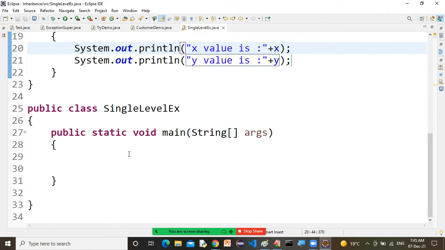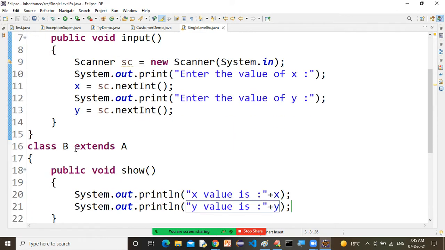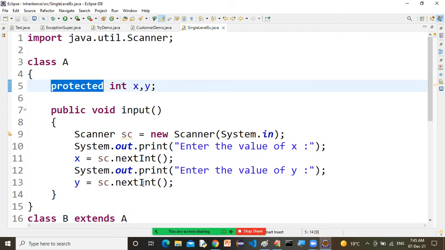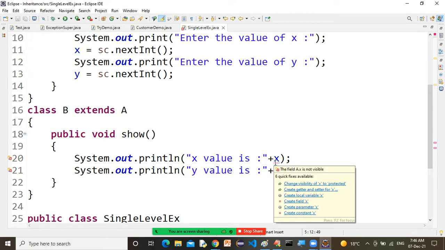Public void show. Now, sir, we have a class A and we have a class B. And let's say if you are declaring this variable as private, now look, again you are getting an error here. Look at what it is saying, sir: change visibility of x to protected. Are you getting my point?